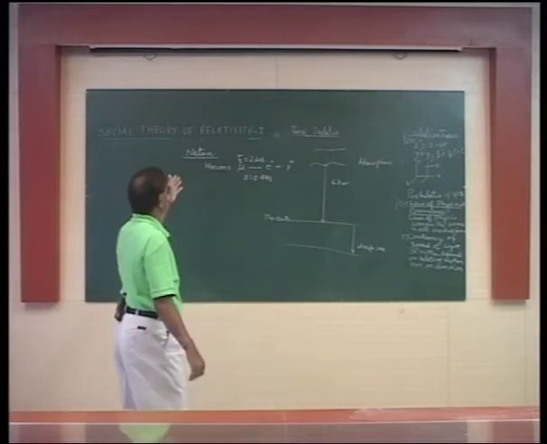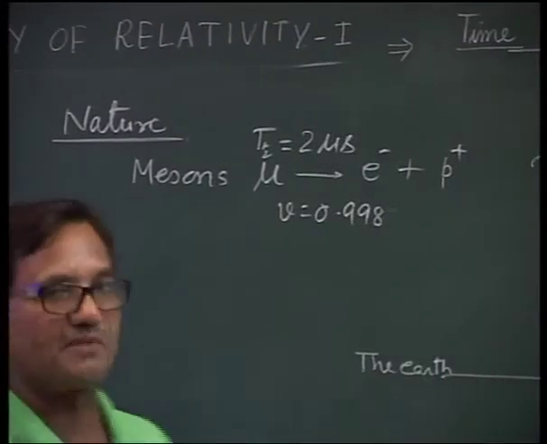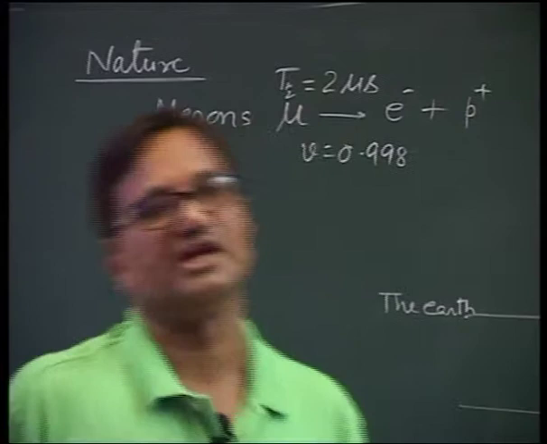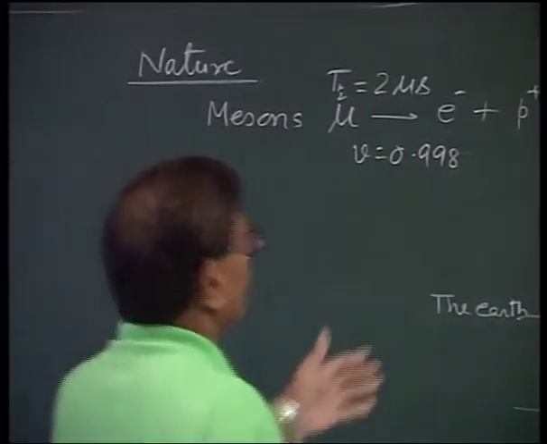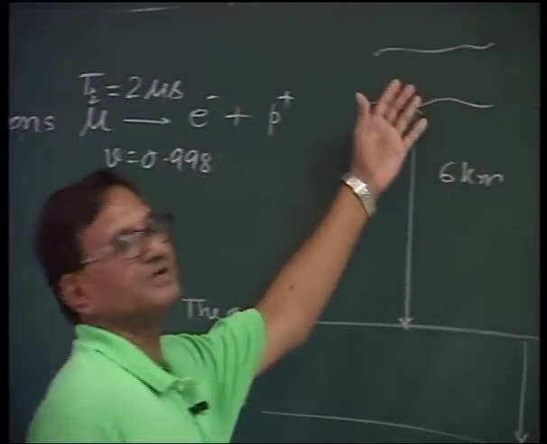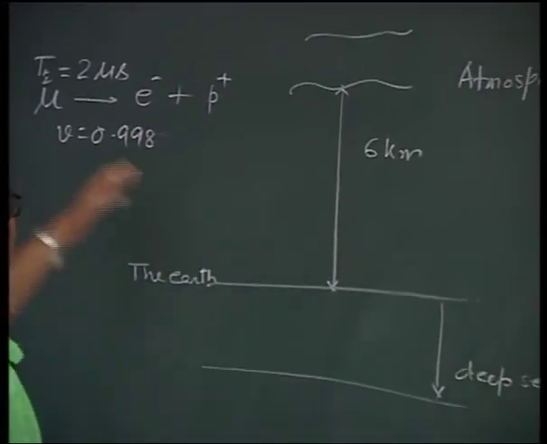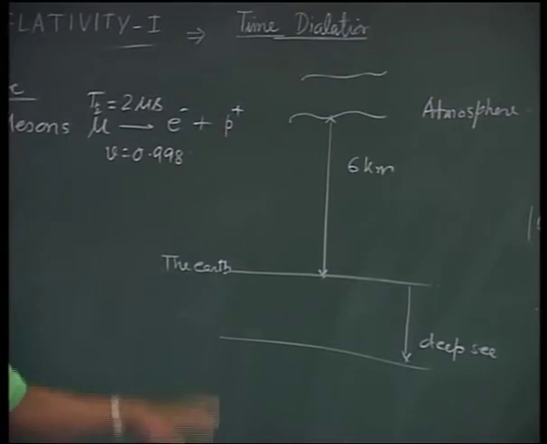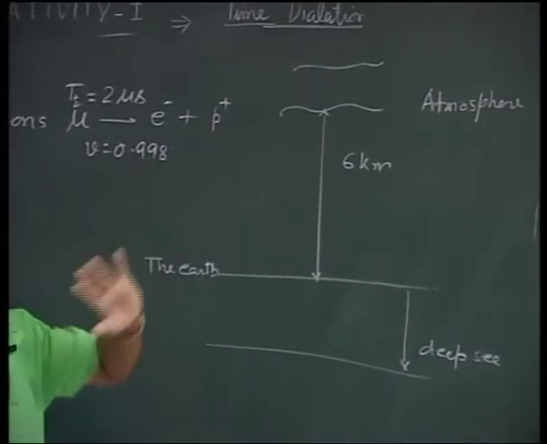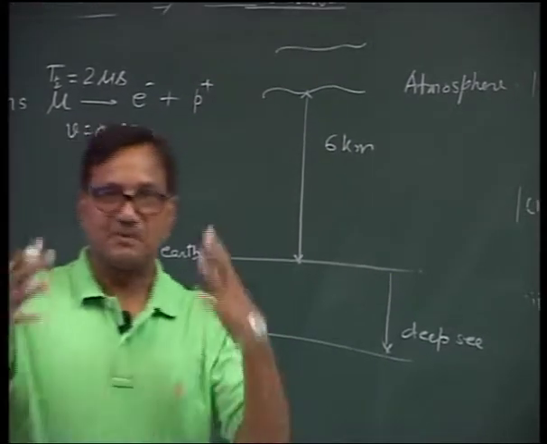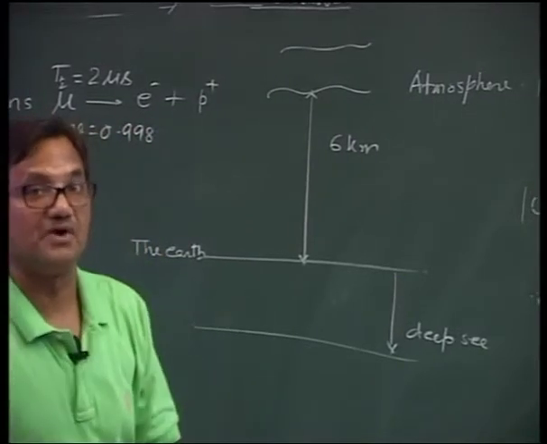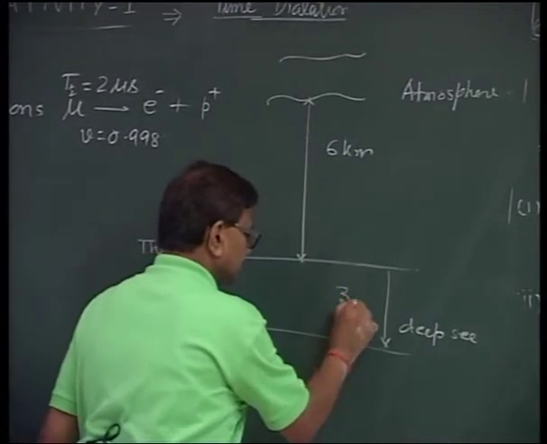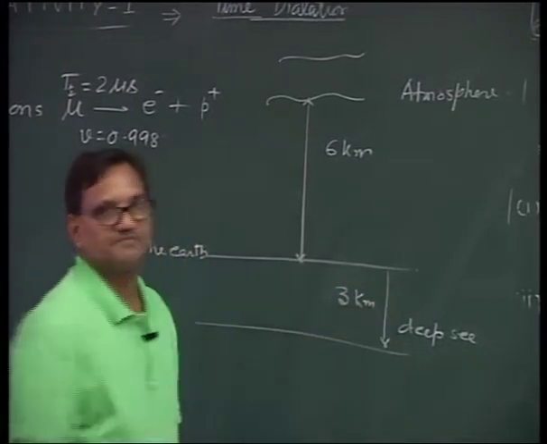Mesons, mu mesons, are subatomic particles. They are produced by cosmic rays when they strike heavy atoms in the atmosphere. These are produced at an altitude of about 6 kilometers. They have a half-life of the order of 2 microseconds, and they travel with a very, very high speed, 0.998 c. The experiment suggests that they are found not only on Earth, but also in the deep sea, about 3 kilometers deep into the sea.